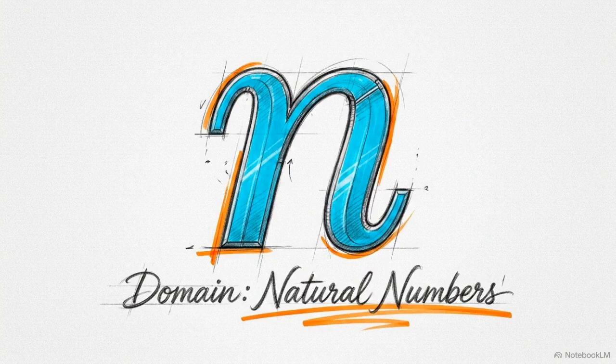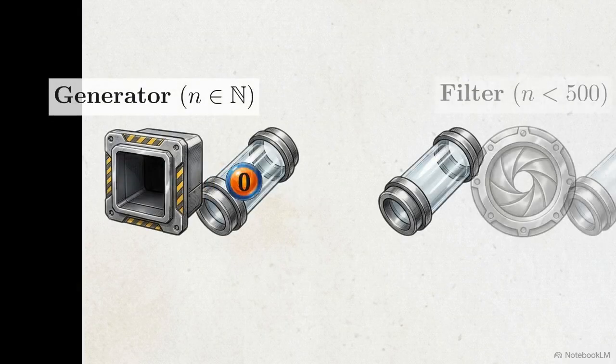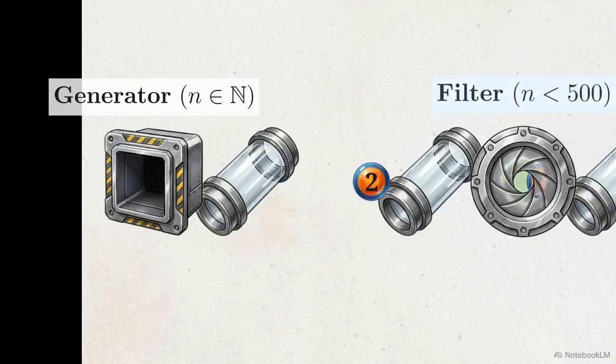Stage 1 is the generator. You cannot create a set out of thin air. You have to define an existing domain to extract elements from. Here, we are pulling the variable n from the natural numbers. This generator acts as the raw material intake for our algorithmic pipeline, supplying a continuous stream of inputs.